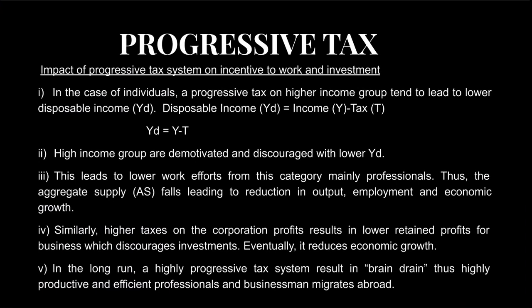Or some companies may relocate, or may search for a more attractive tax rate in other places, where other governments or other countries offer a lower tax rate with a different tax structure, like a proportional tax structure. So this will cause brain drain. Thus, highly productive and efficient professionals and businessmen migrate abroad. They may move to other countries which offer a better tax rate.